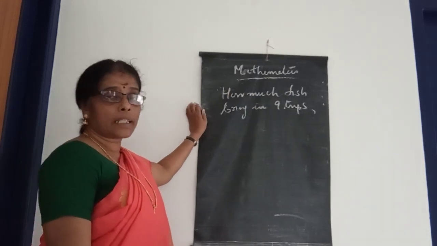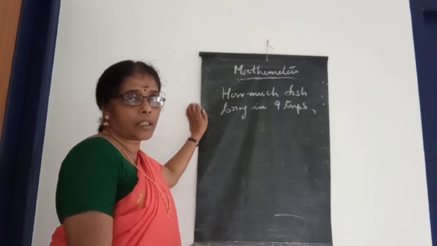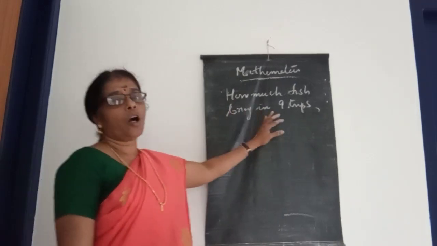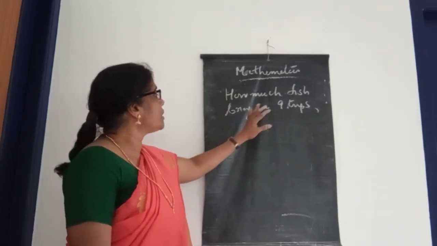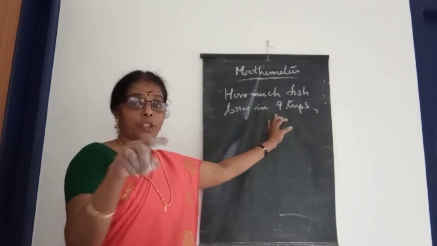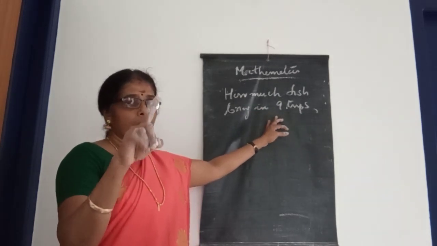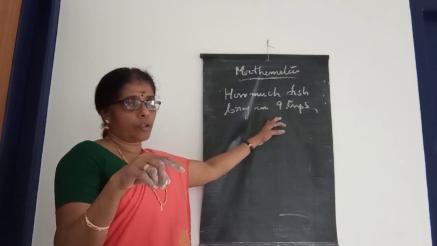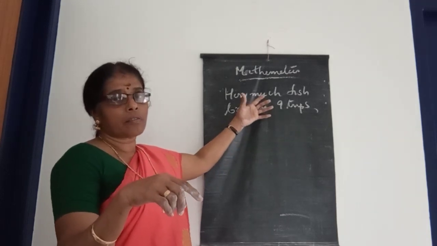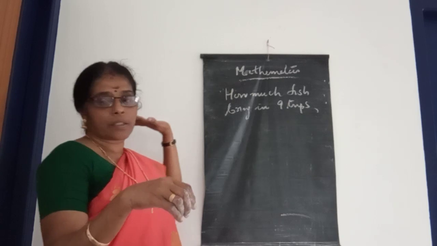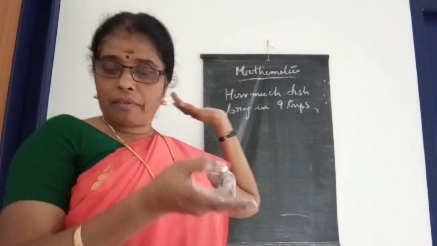You already found out 7 trips, you already got it, isn't it? Then you want to find out how much fish is brought in 9 trips by each boat: long tail boat, motor boat and machine boat. Each one, how much fish they brought in 9 trips. Same question. Instead of 7 it is 9.